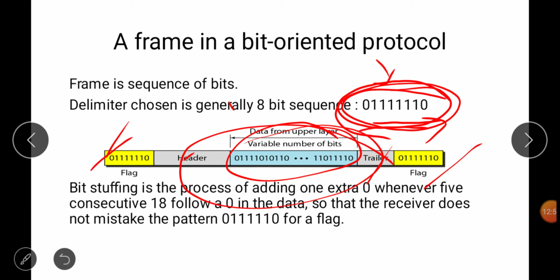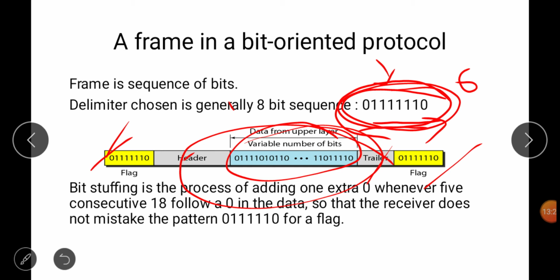Bit stuffing is nothing but, whenever this particular string comes as data, see here, 6 consecutive ones are there. So whenever 5 consecutive ones come together, after the 5 ones you put a 0, and that 0 is known as bit stuffing.